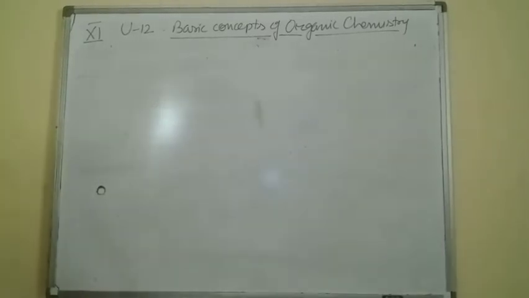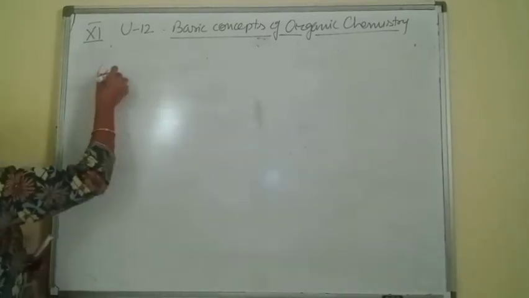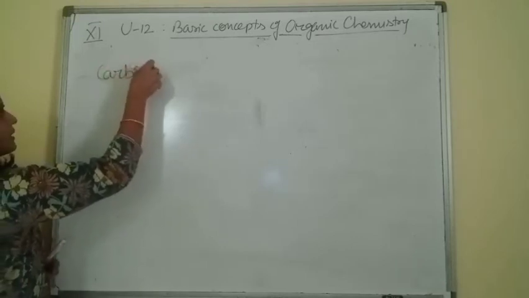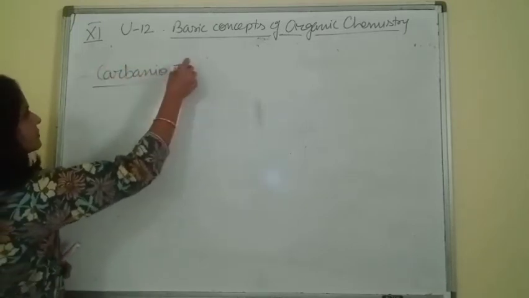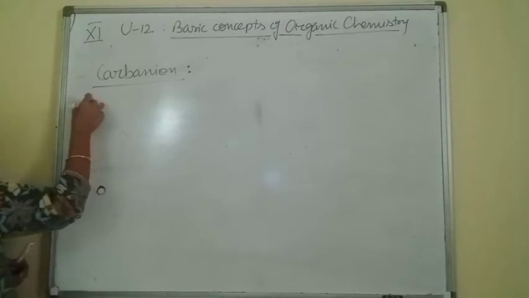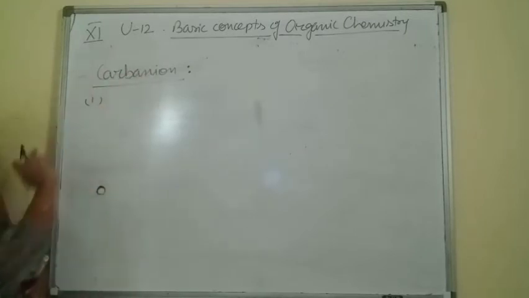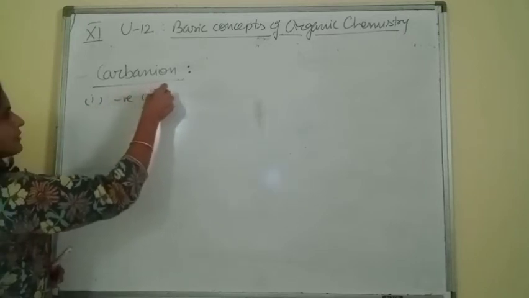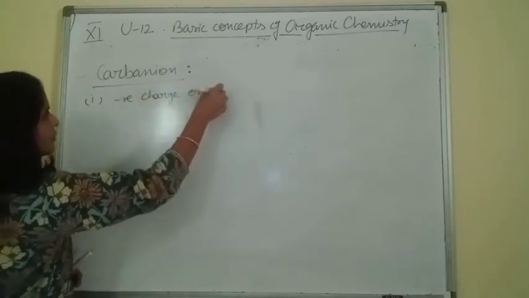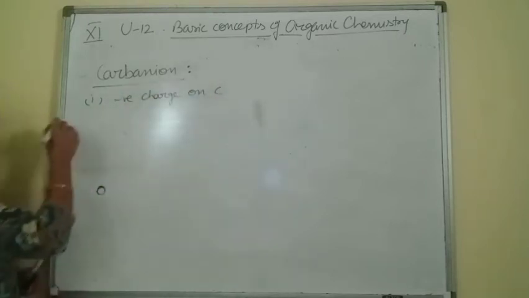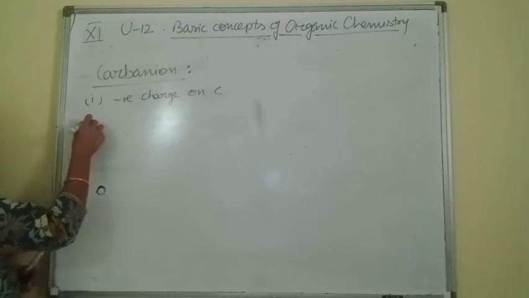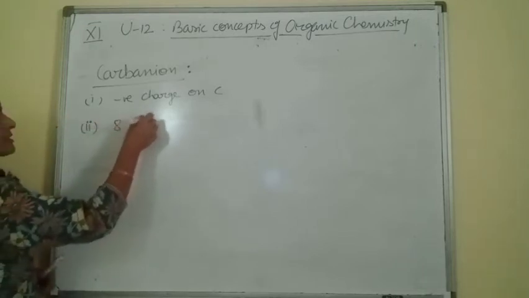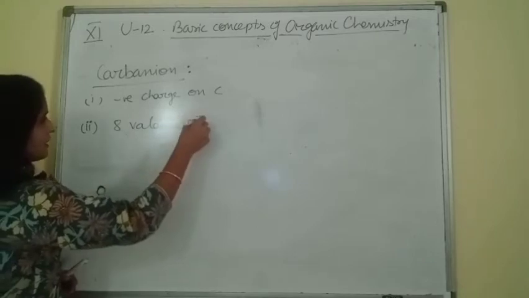Now the third reaction intermediate is carbanion. Identification first: carbanion means negative charge on carbon. Second condition is 8 valence electrons.